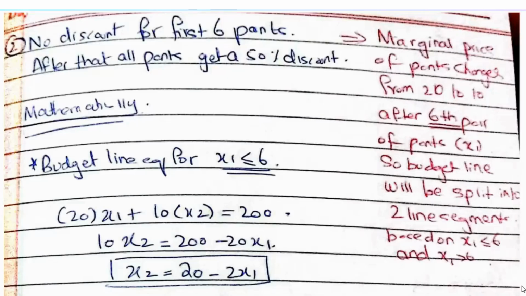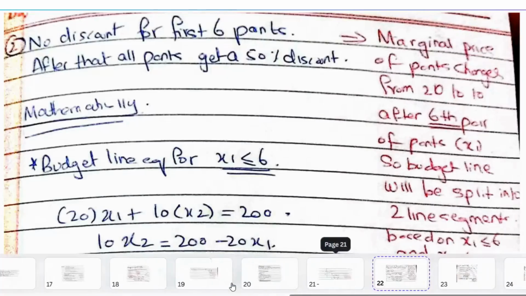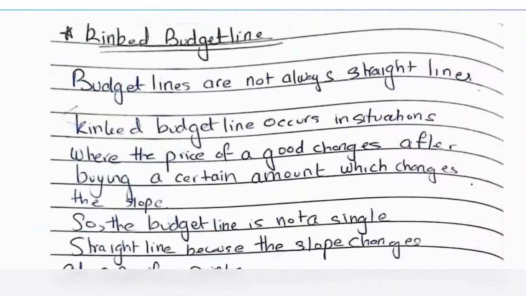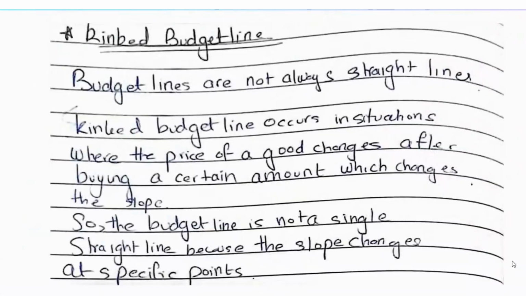We were looking at kinked budget lines. The idea was that budget lines are not always straight lines, and kinked budget lines occur in situations where the price of a good changes after buying a certain amount, as in the slope is going to change, because the slope of the budget line is a negative ratio of prices. So the budget line won't be straight.